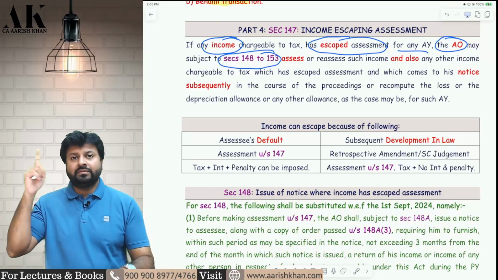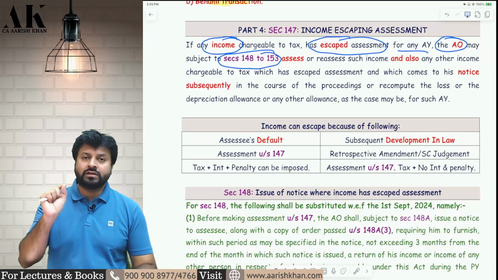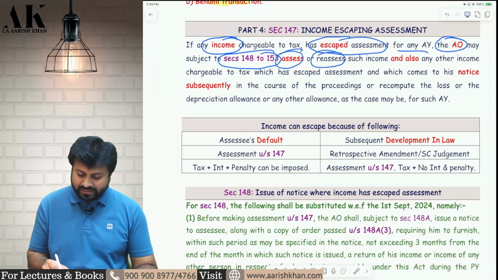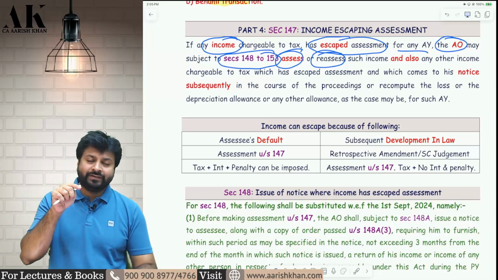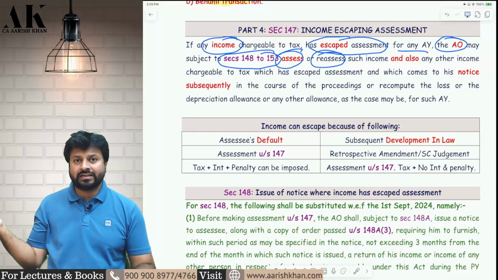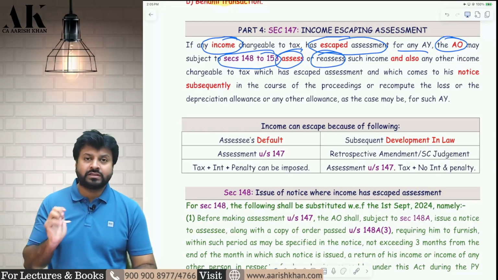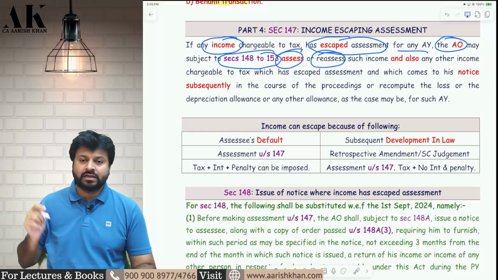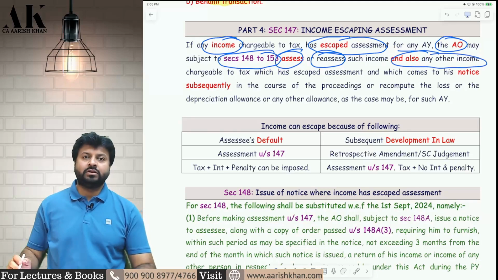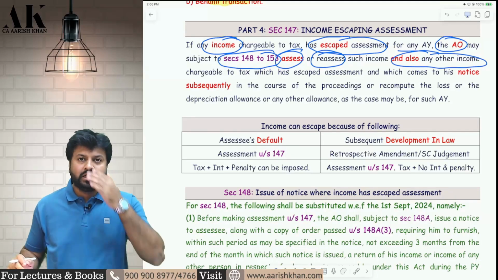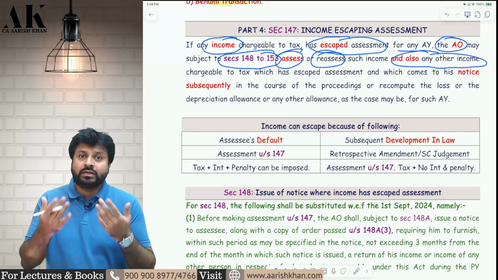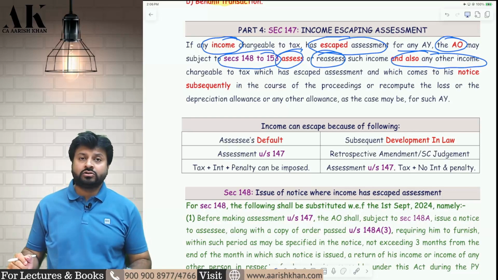So if any income has escaped assessment, then the AO has to first of all fulfill 148 to 153, and then he will assess or reassess. Assess means when he is assessing for the first time. Reassess means if that income was earlier assessed and now he is assessing for the second time because it was not properly assessed the first time. And he can also assess any other income subsequently noticed during the course of the assessment proceeding. So when this proceeding is initiated, at that time he might find some new income also which you have not shown earlier.